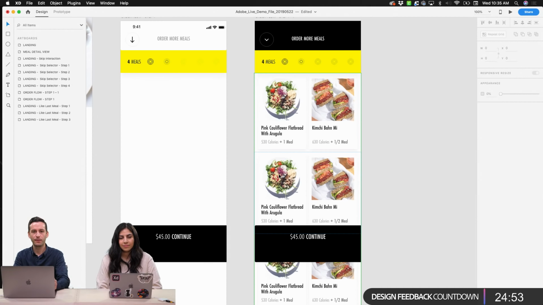And so what's a little bit difficult about this approach is that it'd be very easy to create a selected state for one of these items that's just on-off, right? We could put a check mark up here in the corner. Maybe we put a ring around it that says that it's been selected. But what that doesn't allow me to do is then select the same meal multiple times, which we might allow in this case. So maybe I want to eat 100% pink cauliflower flatbread with arugula every meal of the week. And I think we want to allow our users to do that, even if that's a little bit of a funky approach.